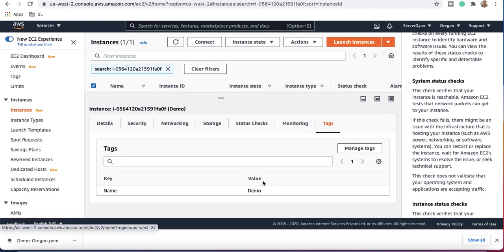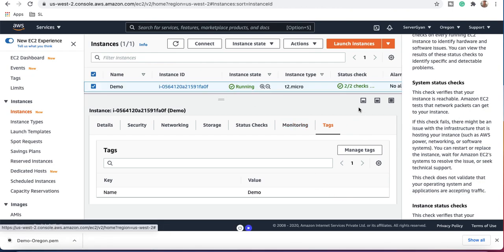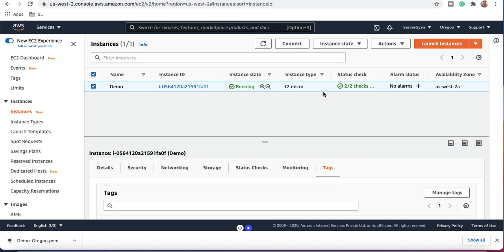Finally, we have tags. As we have only one tag here, that is not changed. That is still going to remain the same. We are going to clear filters here. Let us go back, and I'm going to cancel this particular part.